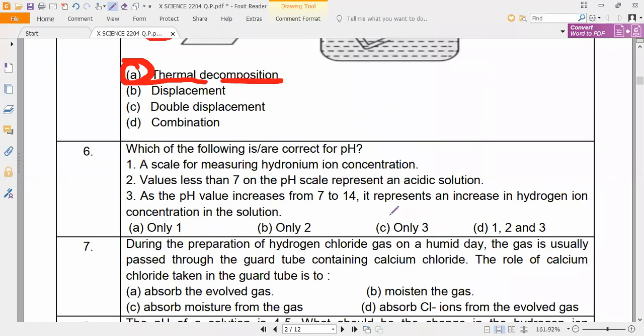Next question, read. Which of the following is correct for pH value, they are asking. Correct, not wrong. Correct, they are asking.